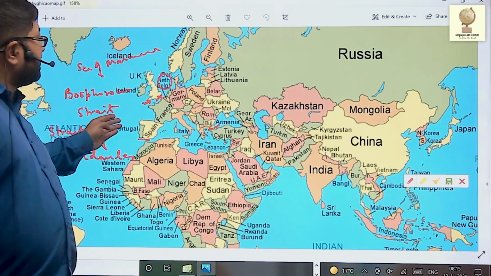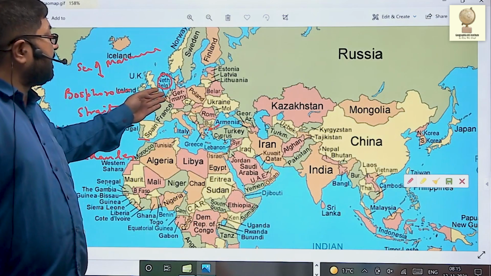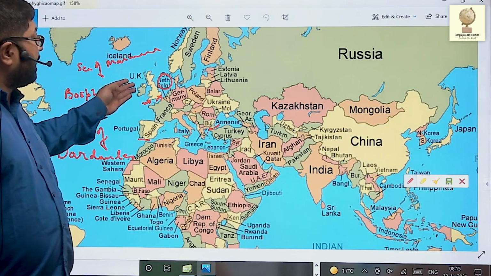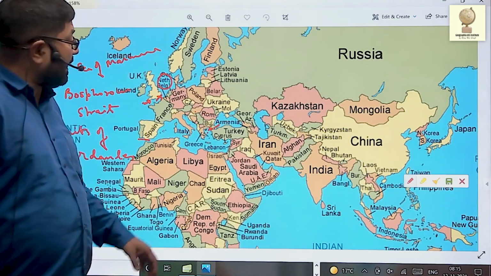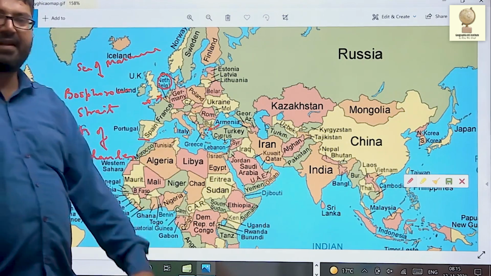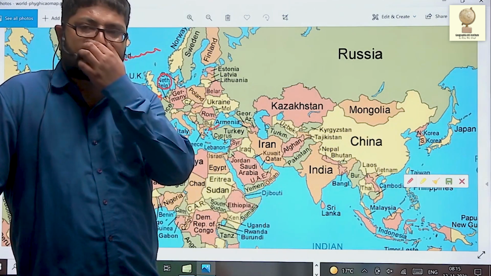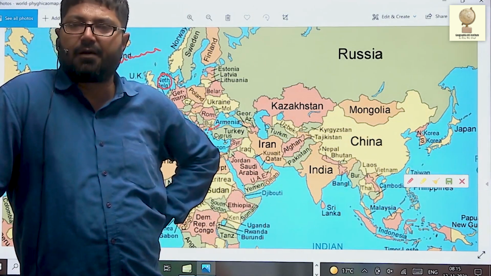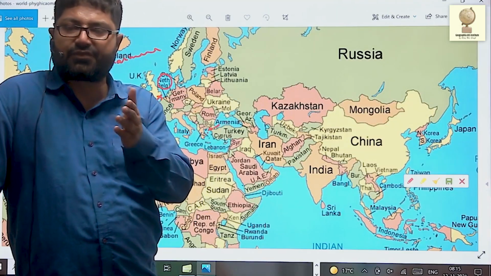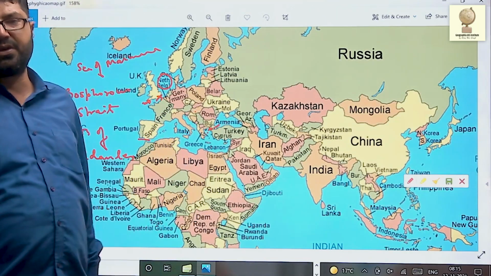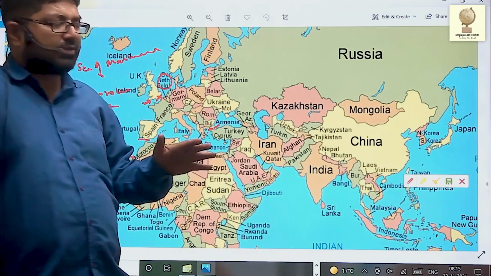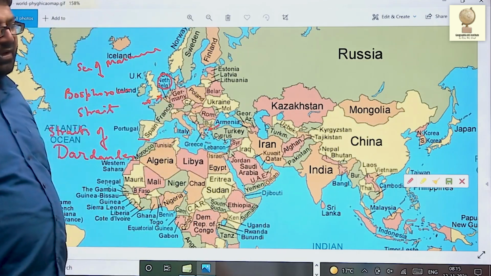West European countries, that is Portugal, Spain, France, Germany, Luxembourg, Belgium, Netherlands, United Kingdom, Ireland. And then the central part, you see Italy, above Italy it is Switzerland, east of Switzerland it is Austria, then further east of Austria it's Hungary, north of Hungary is Czech Republic, and east of Czech Republic is Slovakia, below Belarus, and below Hungary it is Serbia. So these are the Central European countries.